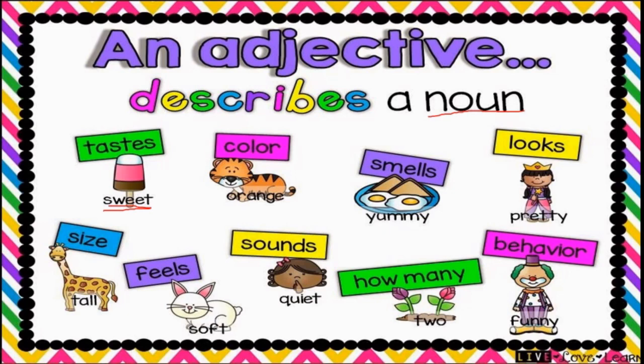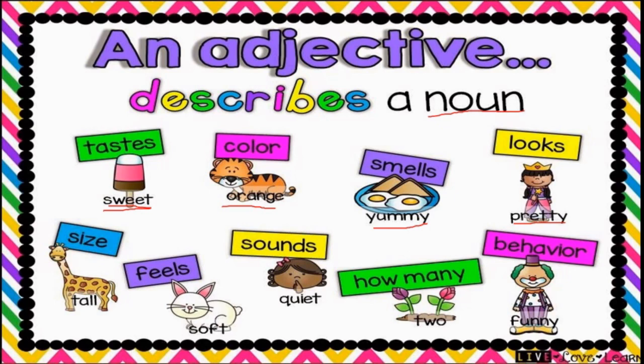What is the color of this animal? Orange. What is the taste of this? Yummy. Correct? How it is looking, or means opinion, we are telling. That is pretty, beautiful, isn't it? These are all extra words we are using for the noun.